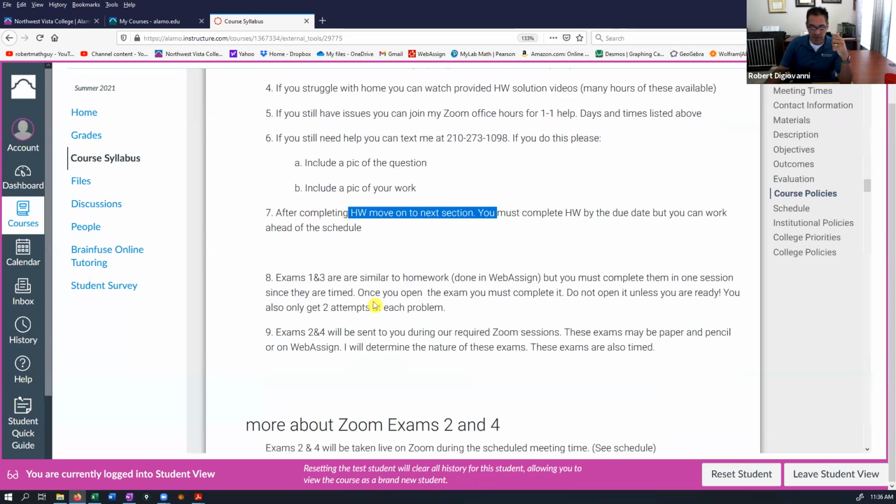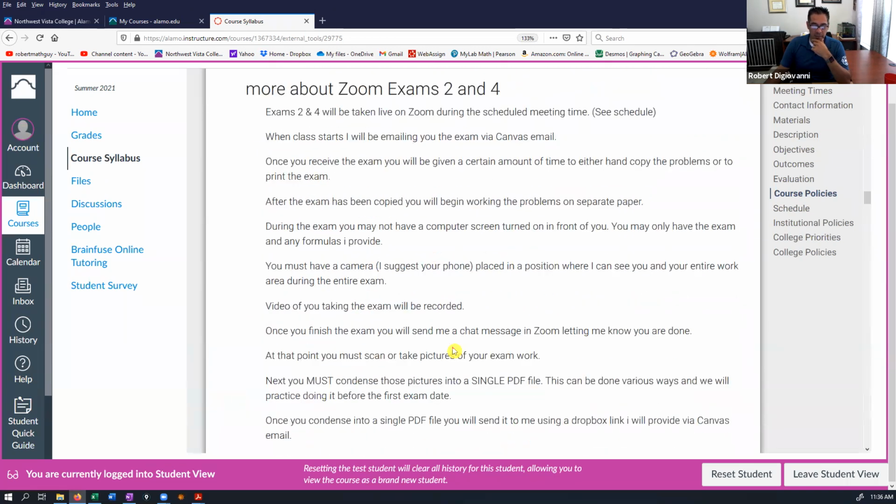And so I talked about the exams: exams 1 and 3, you do at home. Exams 2 and 4 will be on Zoom. Now about the Zoom exams, this is really important that you understand. Those 2 exams are a huge percentage of your grade. What's going to happen is I'm going to send you an email saying, here's the link to the Zoom meeting that you're going to need to come to.